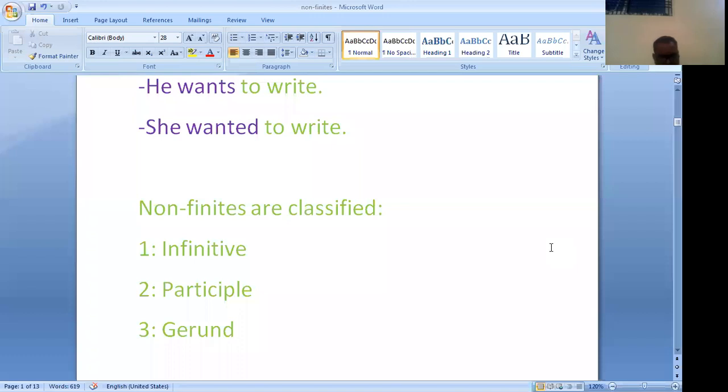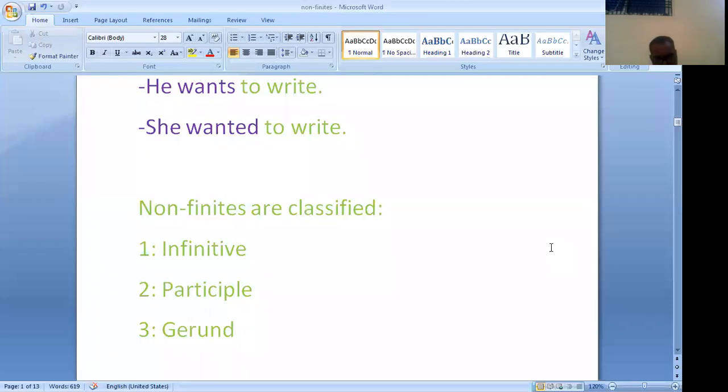Then, the infinitive is used as the object of a preposition. He is about to go. To go is the infinitive and before that is the preposition about. She had no choice but to cry.